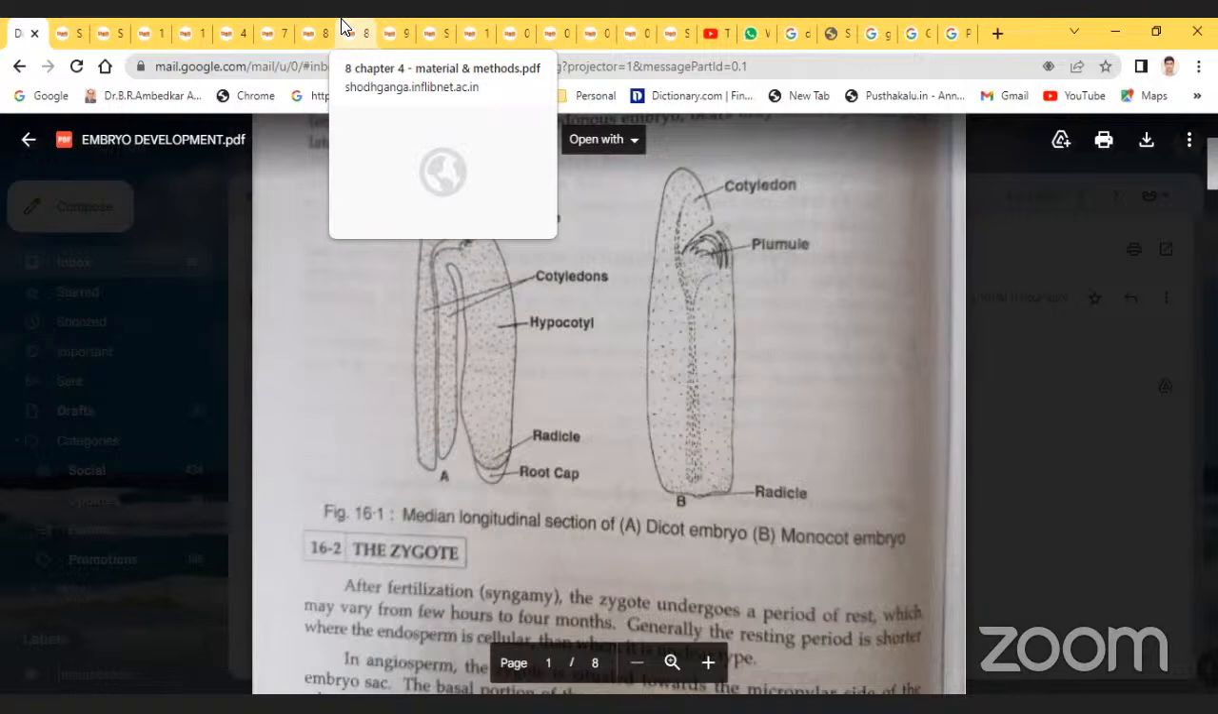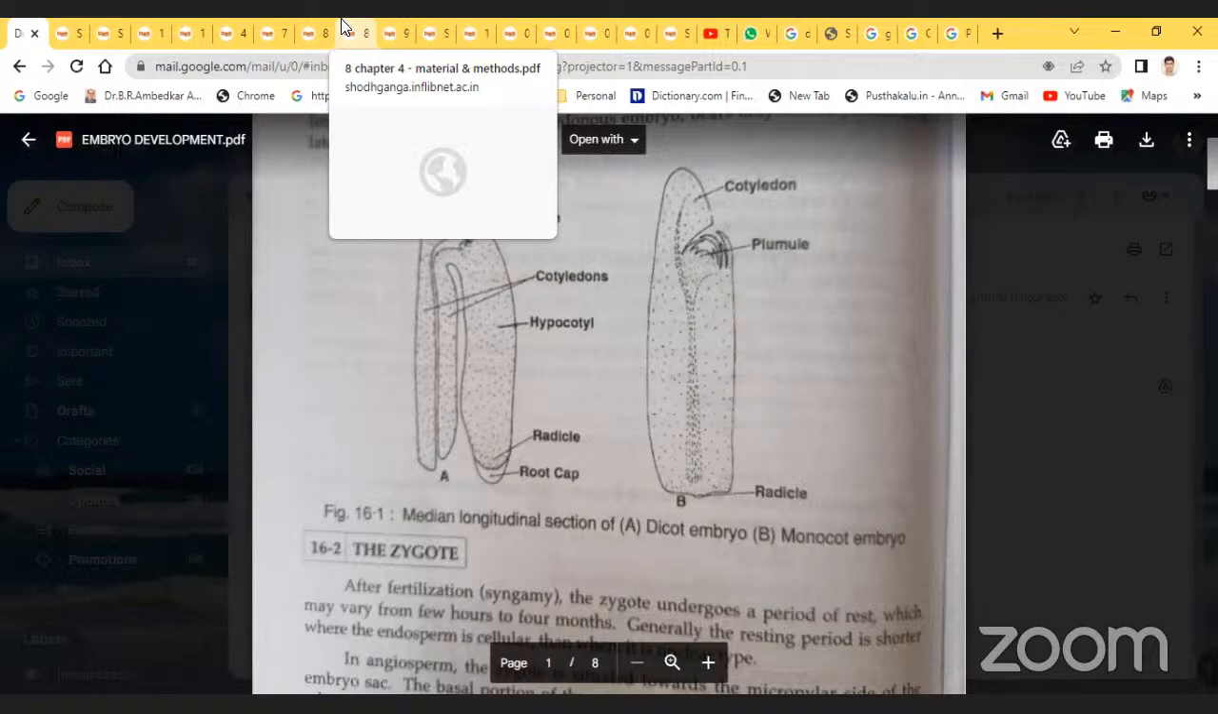These are some basic knowledge you learn at the beginning. So directly you open the book. What is the monocot? What is the dicot? Anyone simply say the answer. Monocot has a single cotyledon and dicot has two cotyledons.